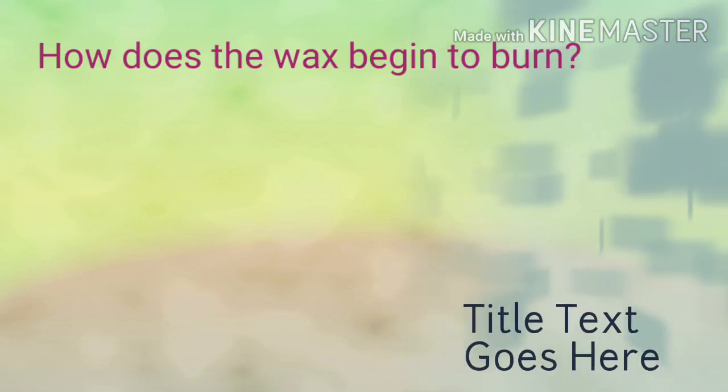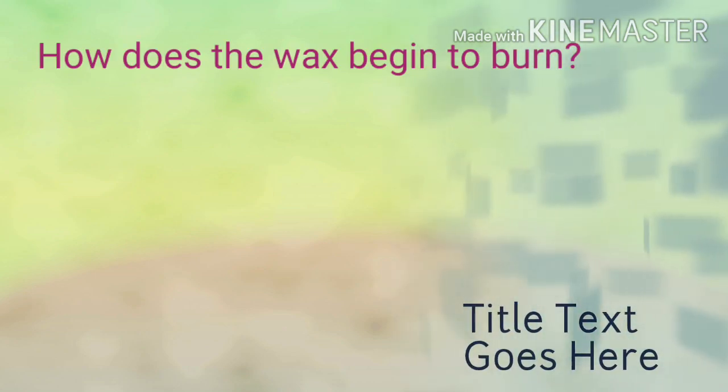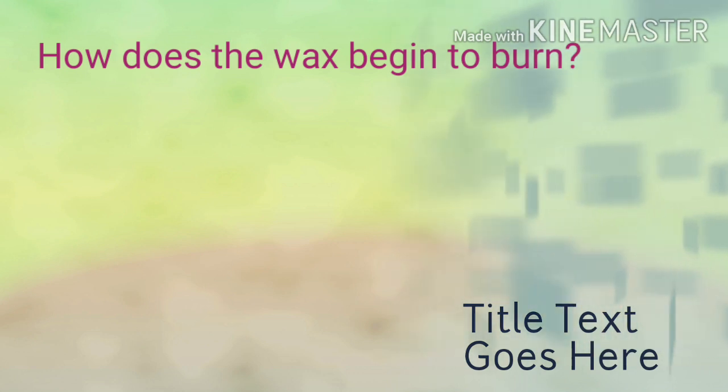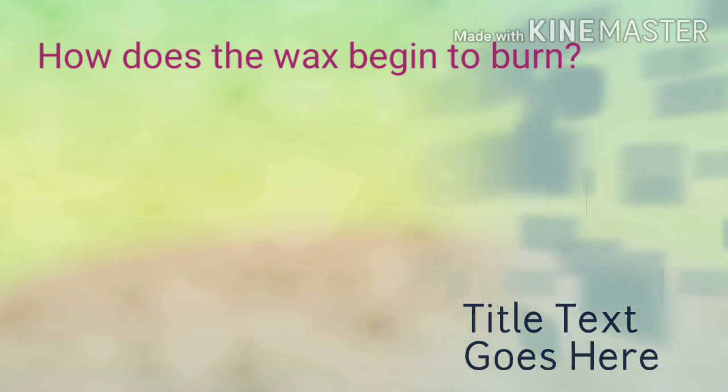How does the wax begin to burn? The wax reaches the flame. The warm liquid wax gets drawn upwards in the wick and reaches the flame. This is due to the capillary action of the wick. On reaching closer to the flame, the liquid wax gains more heat and changes into wax vapor. The hot air rises upwards. The wax vapor enters the flame and the wax vapor burns. Thus, a burning candle gets a continuous supply of wax vapor and combustion of wax continues.